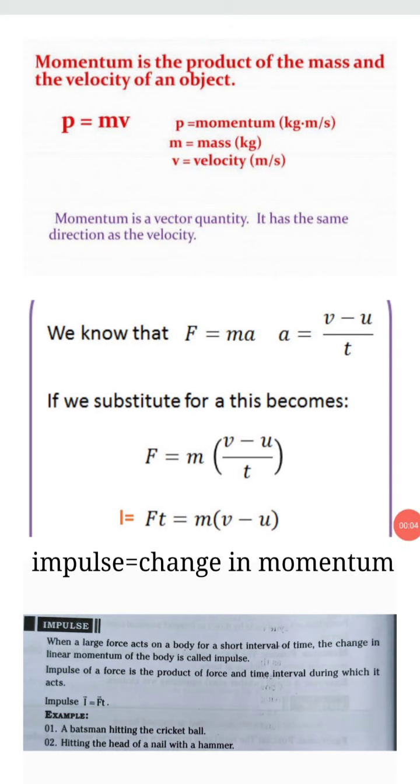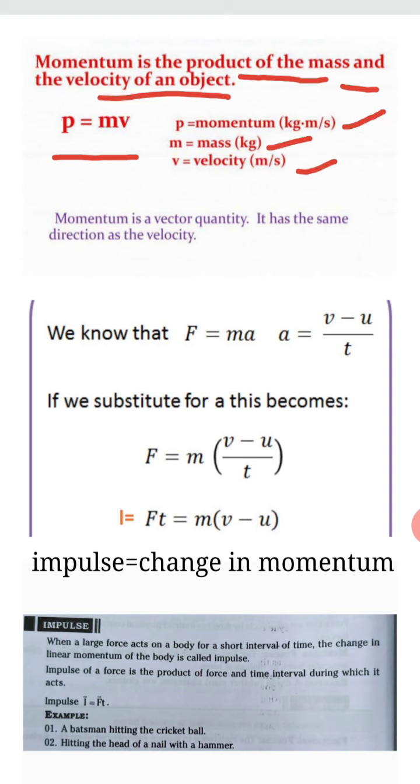Okay, so before understanding impulse, you need to know about momentum. What is momentum? You can see from the definition, momentum is the product of the mass and velocity. So P is equal to m into v. The product of mass and velocity we call it as momentum, where P is for momentum, m is the mass and v is the velocity.